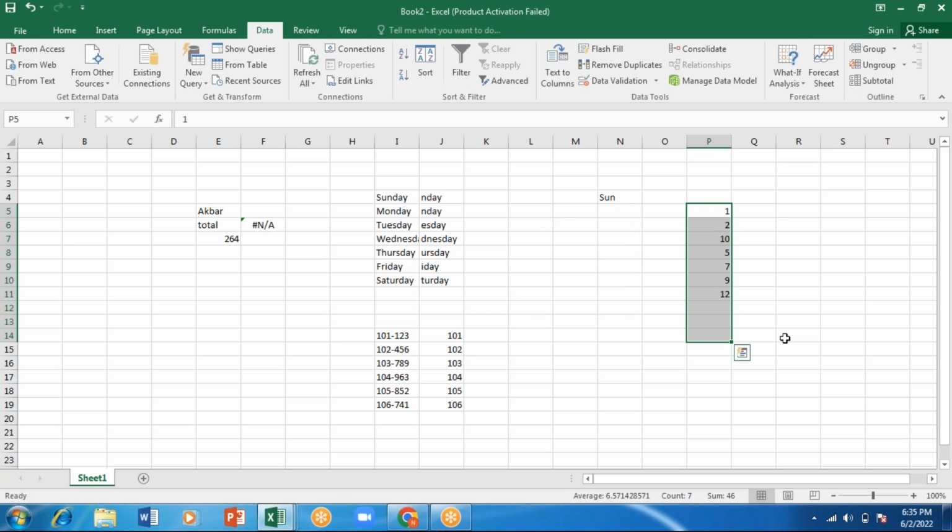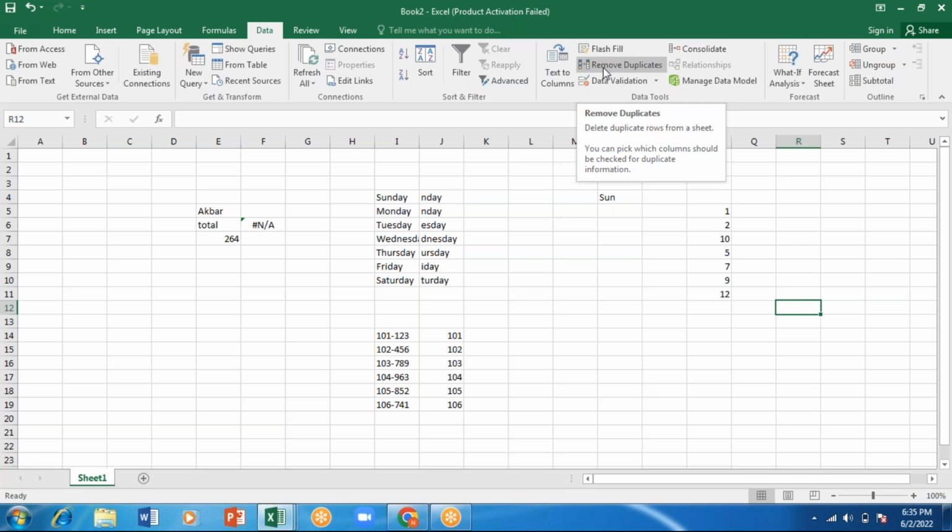So why will we be using this? For example, I'm having students' names, some 30-40 students' names. I've typed it. After typing the whole list of names, I find that instead of 40 students, it is showing me 45 students' names. So there might be a chance where I would have repeated some name. In that case, I'll use this option, remove duplication.